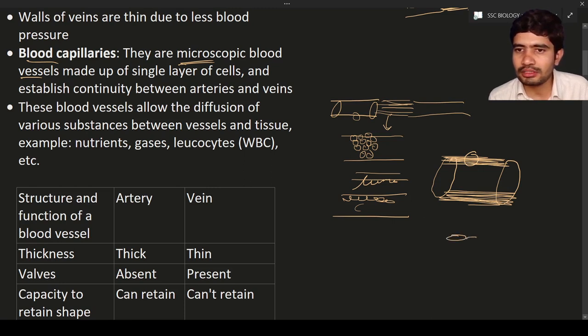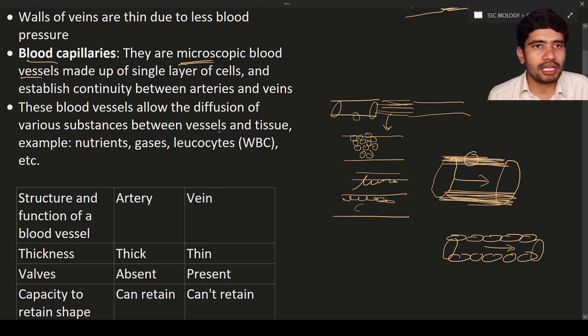Single layer of cells. Only a single layer of cells is present in the blood capillaries. So blood flows in these blood vessels. Here the blood flows in this way or in that way.